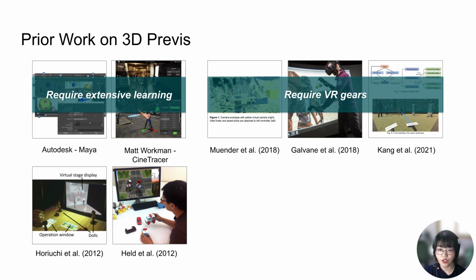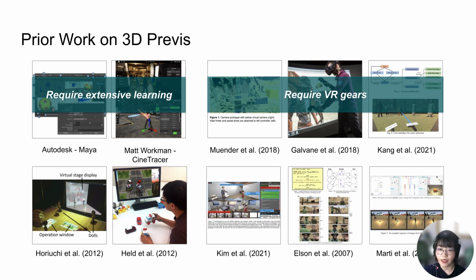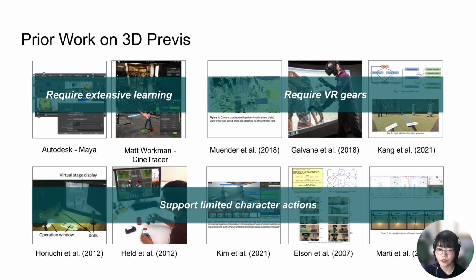Also, some researchers replaced complex character animation with physical mockups, and others developed 3D previs automation tools that convert script into 3D animations based on the data library. However, these works support limited character animations and lack expressiveness compared to videos with real actors.